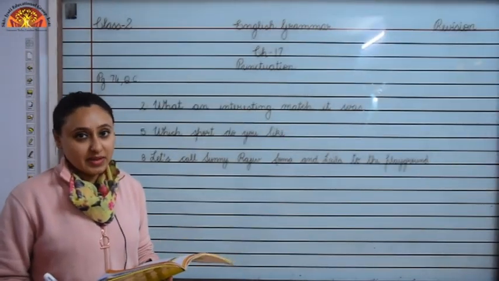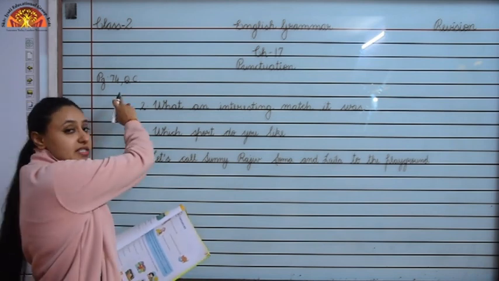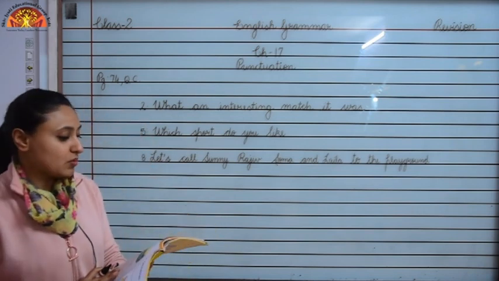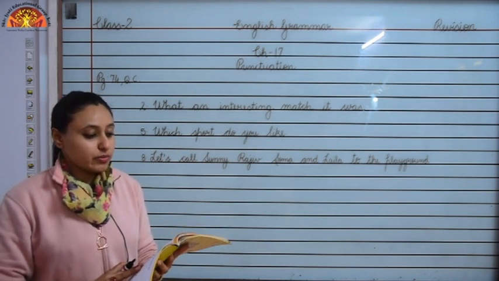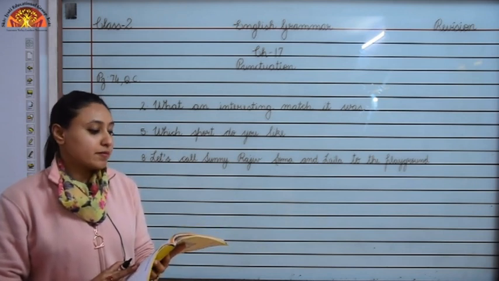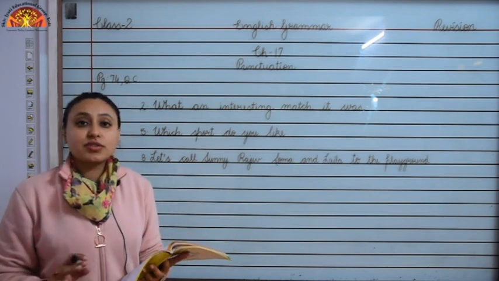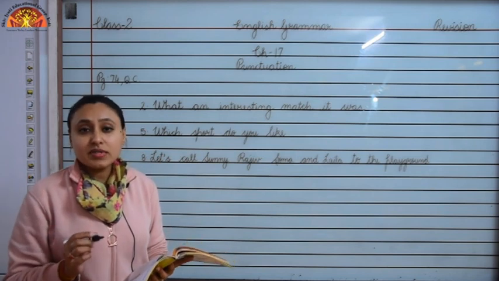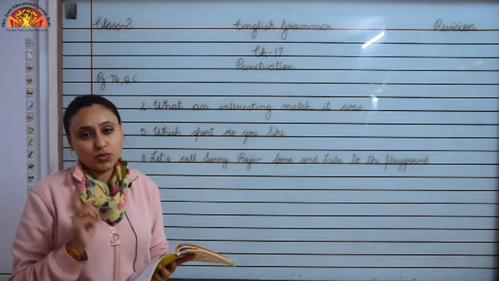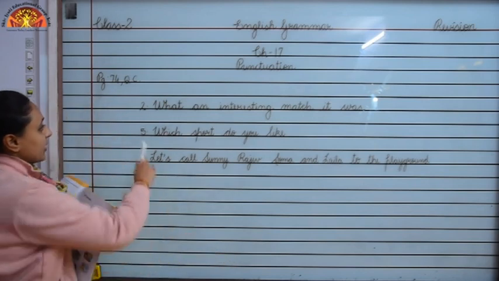Children, now we will revise question C. It is on page number 74. Question C, page number 74. Question is, punctuate the sentences given below using question marks, full stops, exclamation marks and comma. So children, some sentences are given to you. You have to use punctuation mark, correct punctuation mark in the following sentences. Let us see number 2.